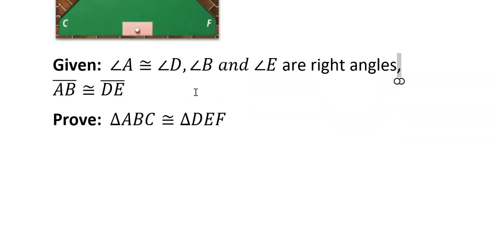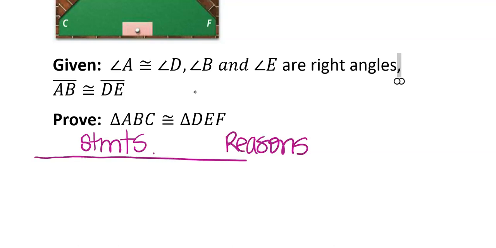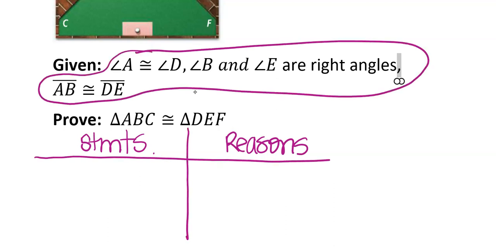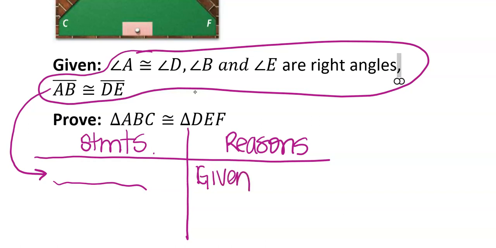I don't have the boxes, so I'm just going to write them. Okay, I write too big to put them all in there, so I'm just going to be lazy right now and do that. So the only thing we have is an angle the same and a side the same.